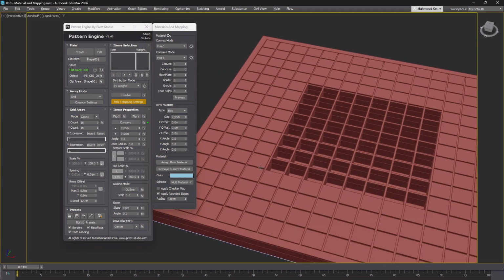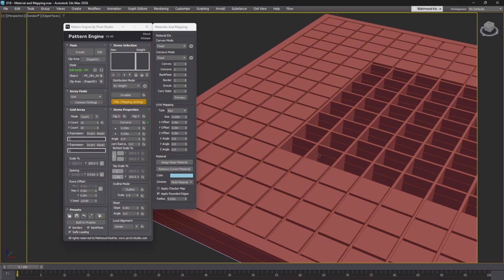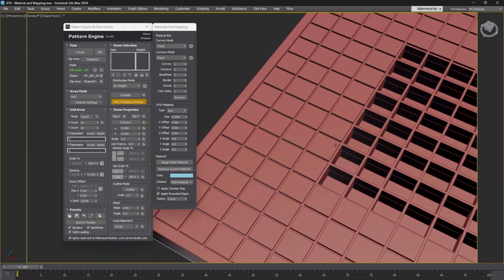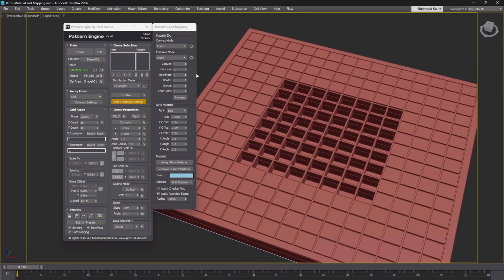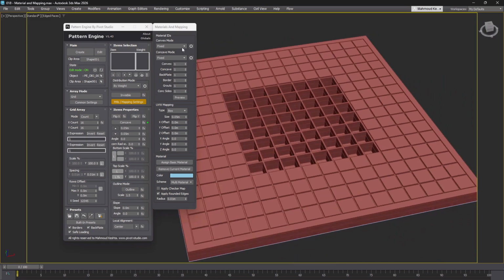Here, you'll find several item types such as convex, concave, grouts, borders, and backplate. I've enabled all of them so we can see how to control their material IDs. This section controls the material ID. This part handles mapping, and this area is for the material itself.